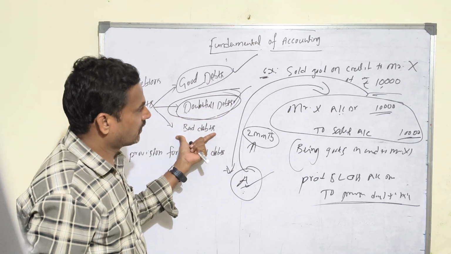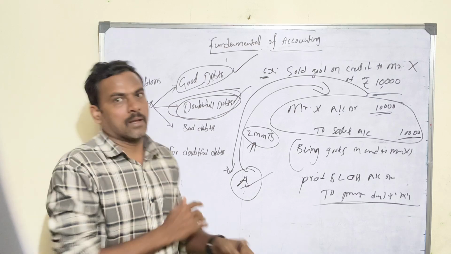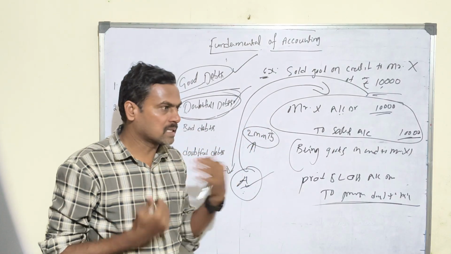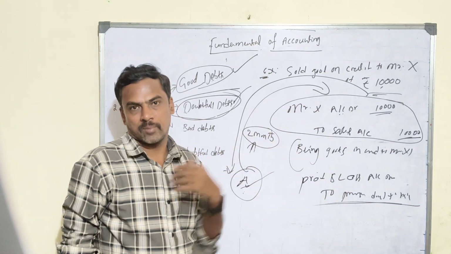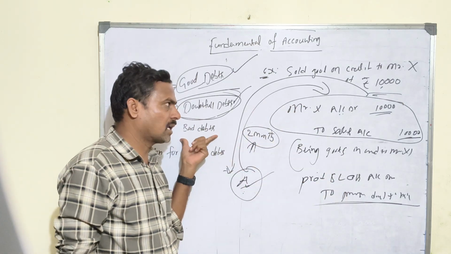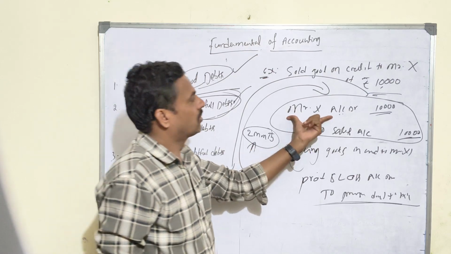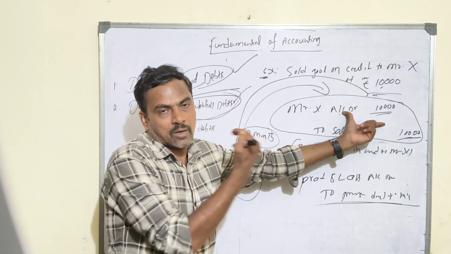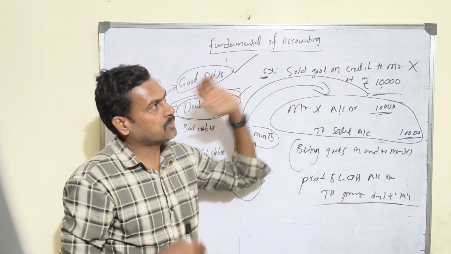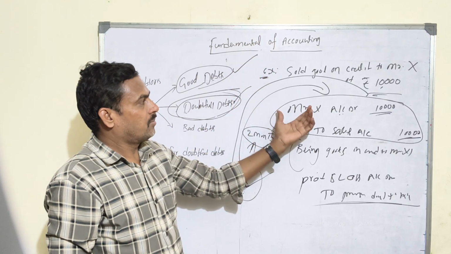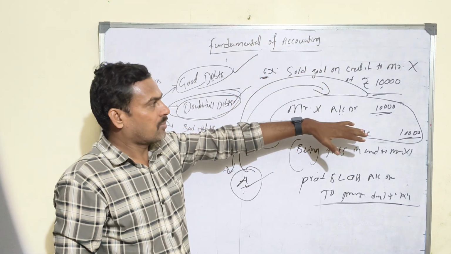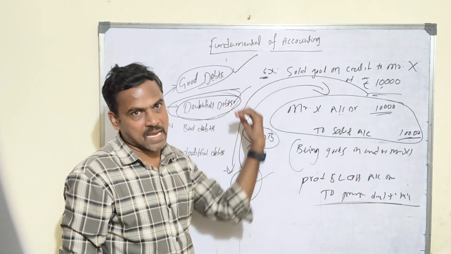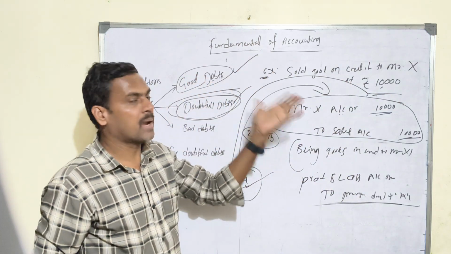Now bad debts. What is the meaning of bad debts? A bad debt means the amount cannot be recovered from the customers. It cannot be realized from the customers. That is called bad debts. For example, Mr. X has given 10,000 rupees to Mr. Y, and Y has agreed that he will pay back to Mr. X within 2 months, but he will never pay. That is called bad debts, right?